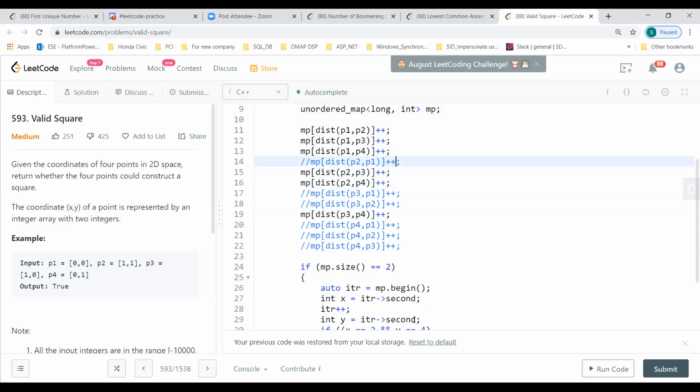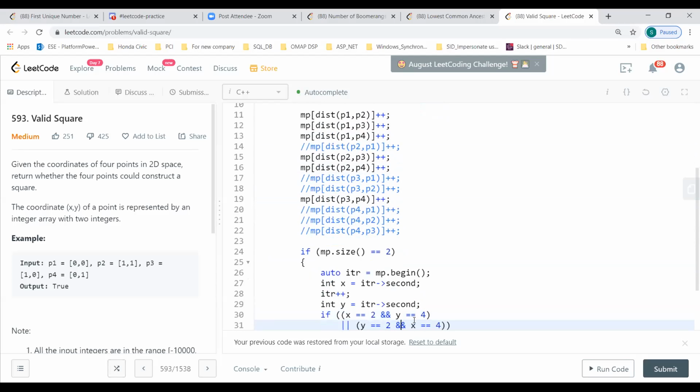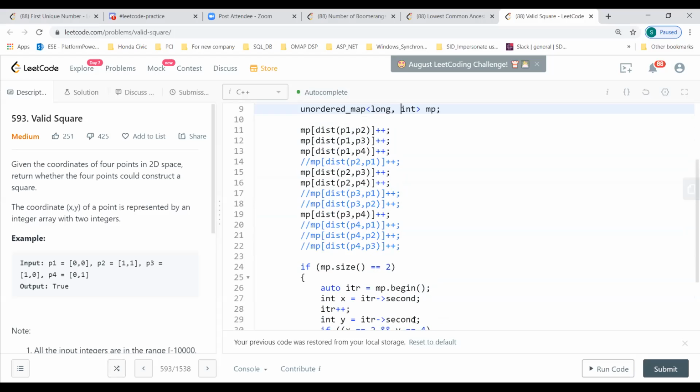When I do all of these, I could very well have gone with these which are commented out. That is also fine, but I'll have to change the values over here, 2 and 4. It will be 4 and 8, just double of it. But I said why do a computation? But this is a computation. It is not a very efficient way, but it is okay.